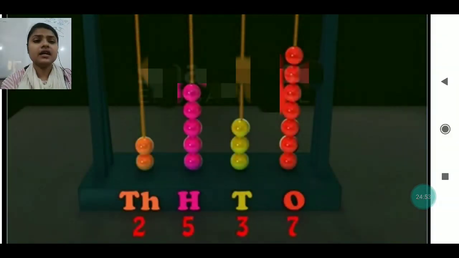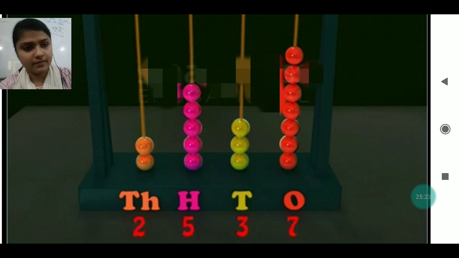See this one. There are 7 red beads at one's place, so I have written 7 just below ones. There are 3 yellow beads at the tens place, so just below tens, I have written 3. There are 5 pink beads at 100 place, so I have written 5 just below 100. There are 2 orange beads at 1000 place, so just below that I have written 2. That can be read as 2537.